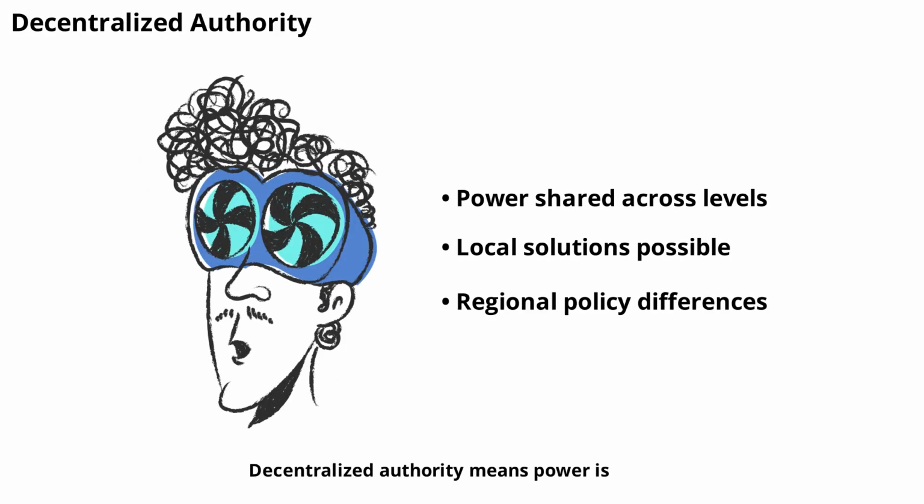Decentralized authority means power is shared among different levels of government, national, regional, and local. Federal systems like the United States or Germany divide authority so that states or provinces have their own powers, such as managing schools or police. This allows for local solutions to local problems, but can also create differences in laws and policies across regions.